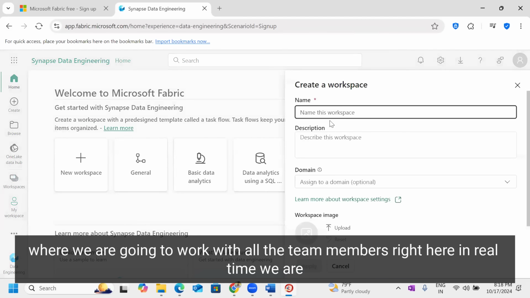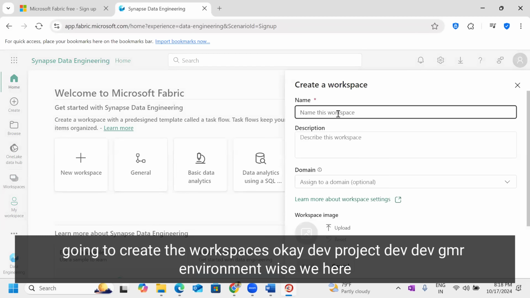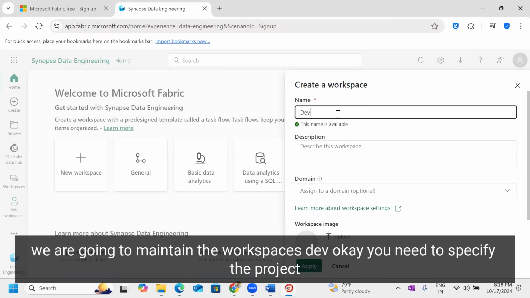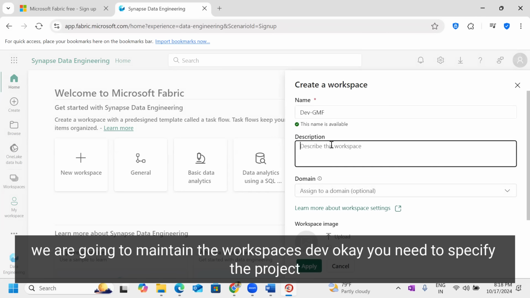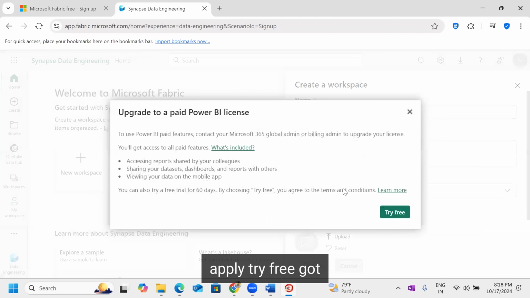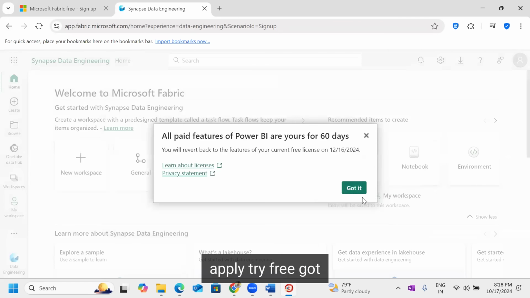In real time we are going to create workspaces environment wise, like dev project, dev GMR. Here we are going to maintain the workspaces. Dev. You need to specify the project description, which domain your project works in, and you need to add an image, like apply. Try free. Got it.